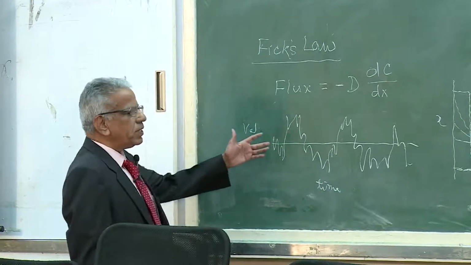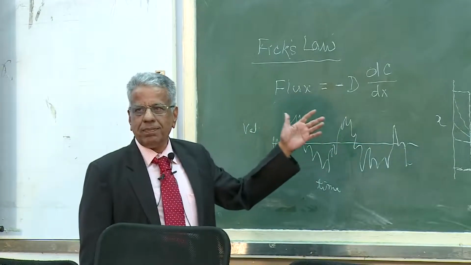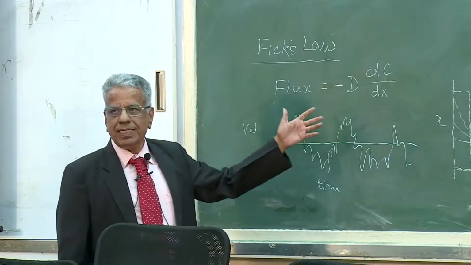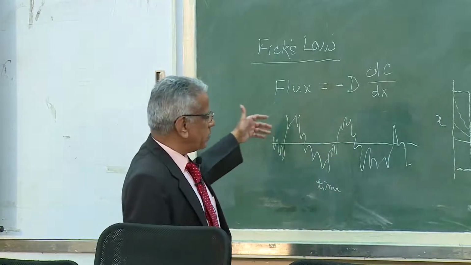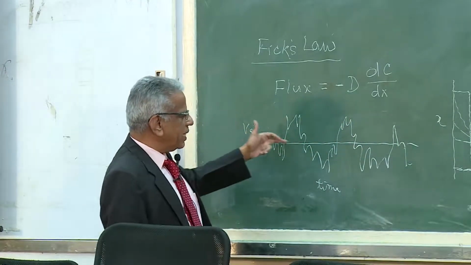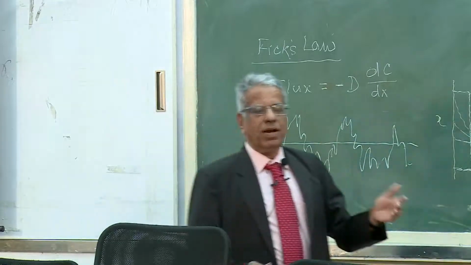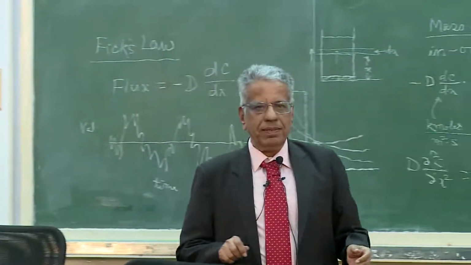So, the eddy motion is shown here by the fluctuations, and this eddy motion eventually will result into the dispersion phenomena. But the mean velocity is called convection, the mean velocity.